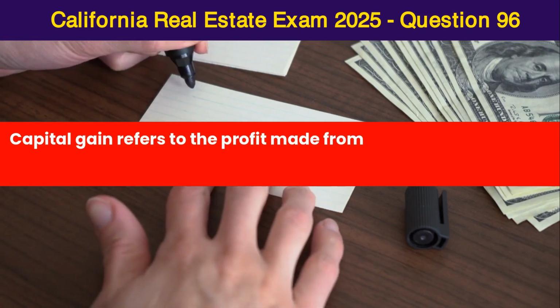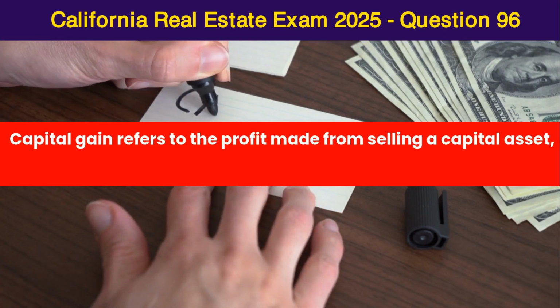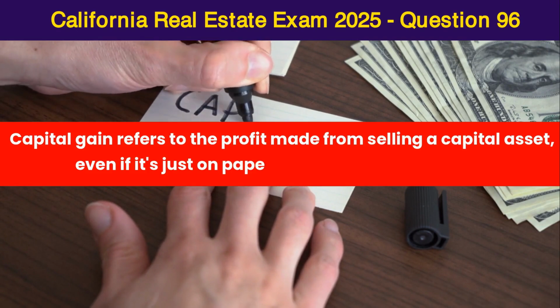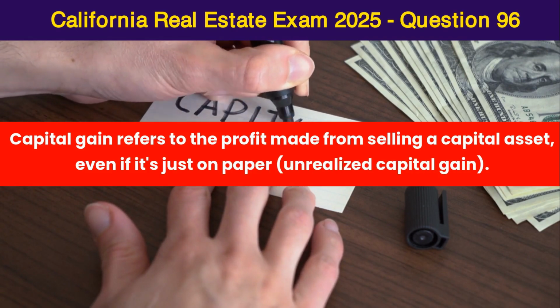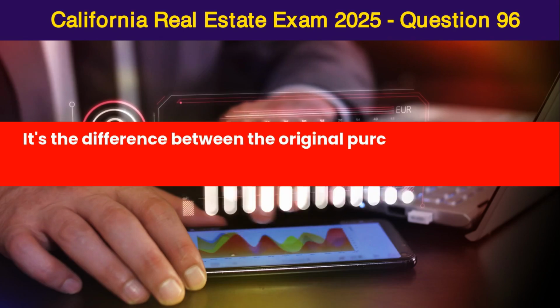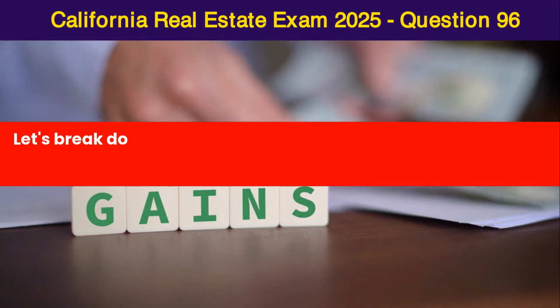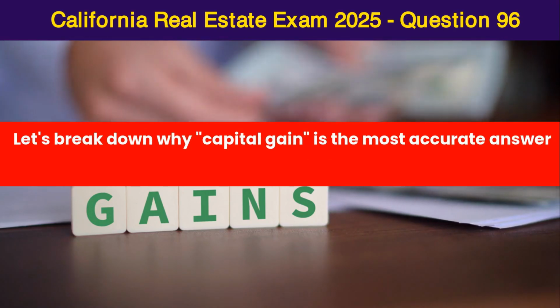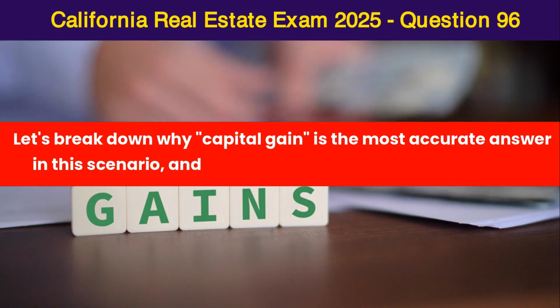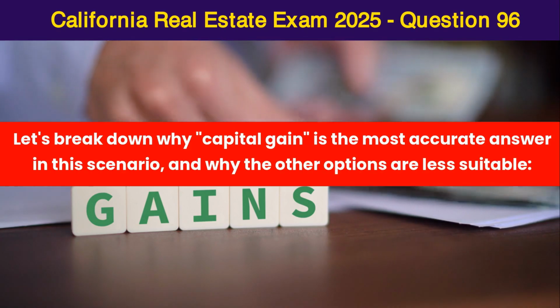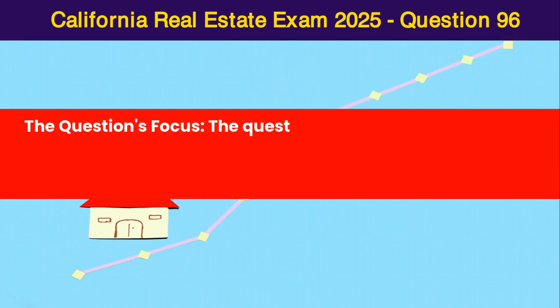Capital gain refers to the profit made from selling a capital asset, even if it's just on paper, unrealized capital gain. It's the difference between the original purchase price and the current market value. Let's break down why capital gain is the most accurate answer in this scenario, and why the other options are less suitable. The question's focus.